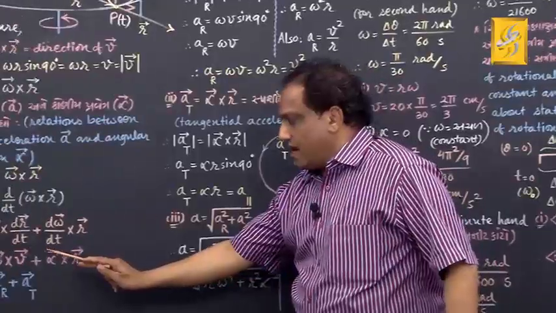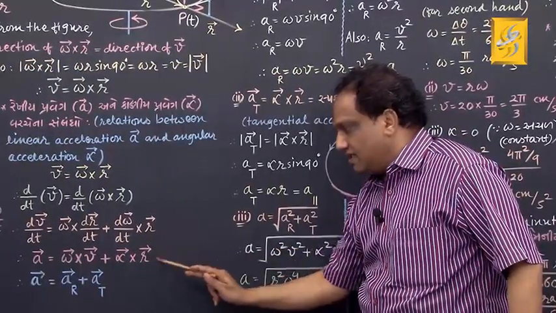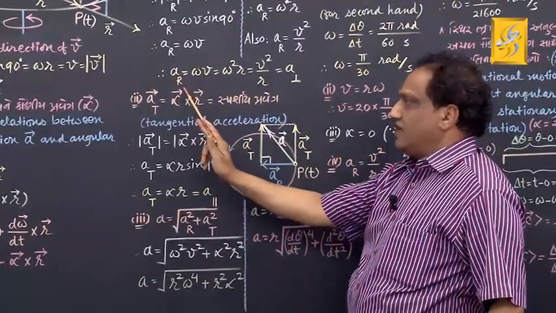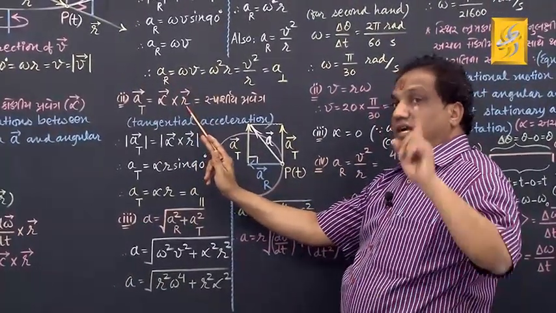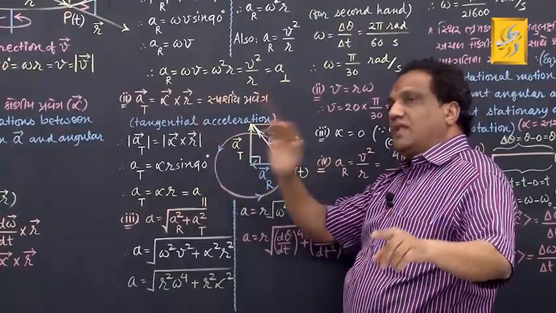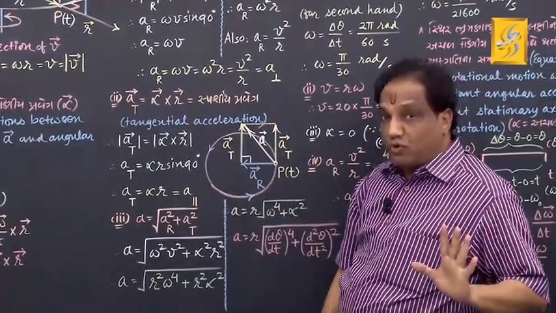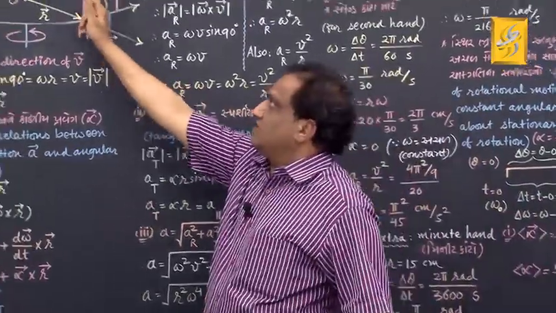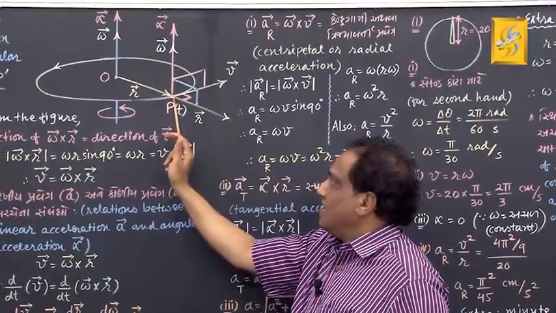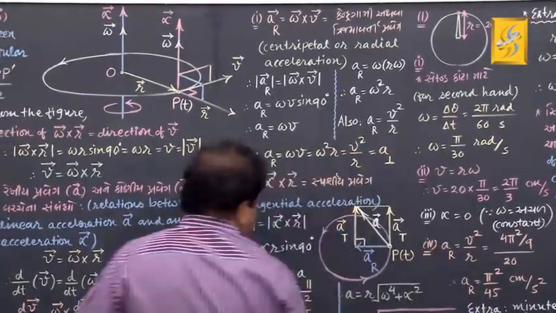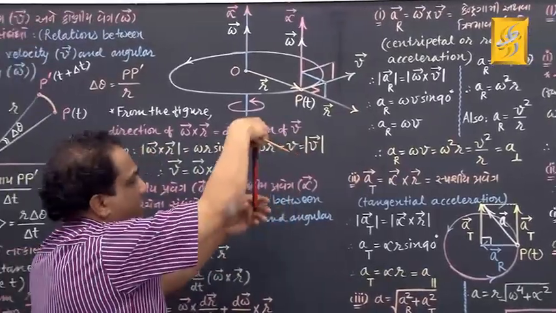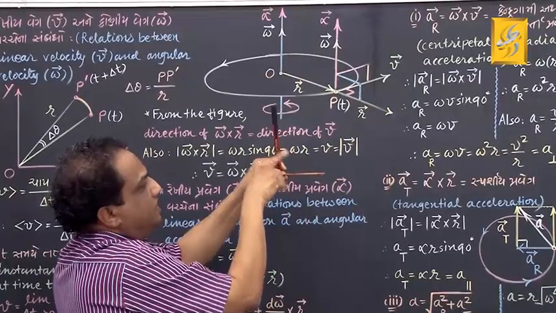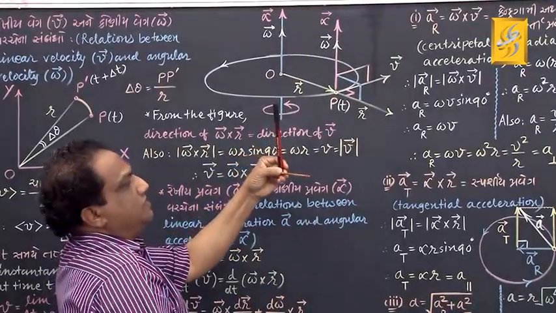Now take another part. The second term is this: vector alpha cross vector R. Concentrate here now. Let us first find out its direction, and depending upon that we will give a name to it. Vector alpha is this, vector R is this, and the angle between them is 90 degrees. The situation is like this.